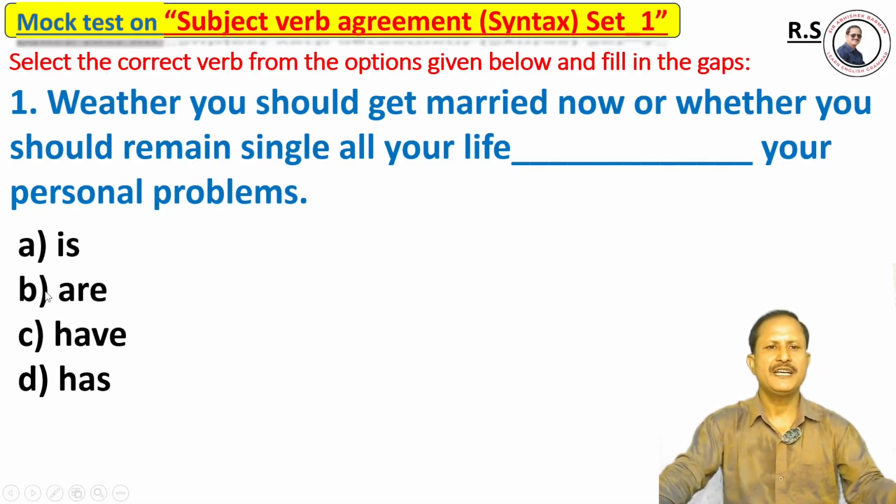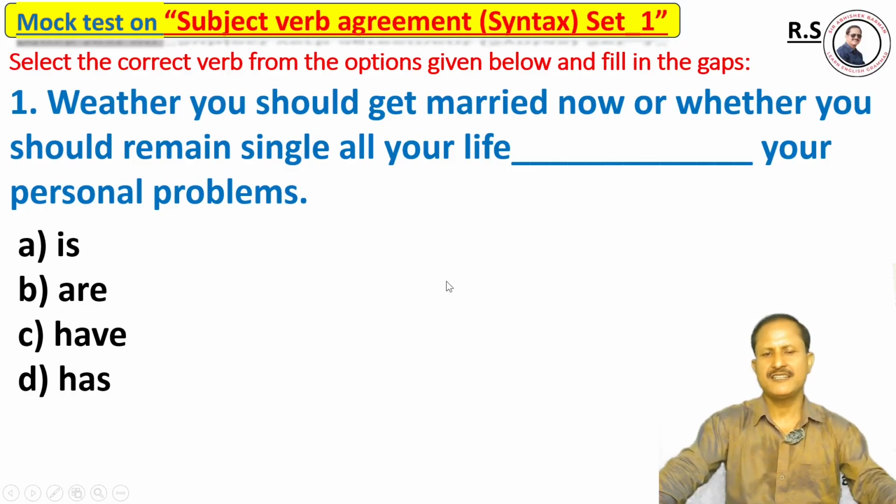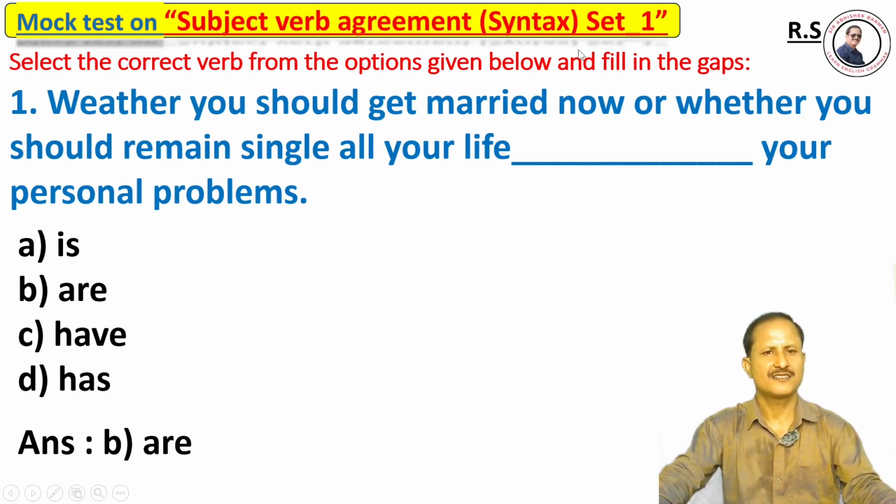Options: option A is, option B are, option C have, option D has. The right answer is definitely option B, are.